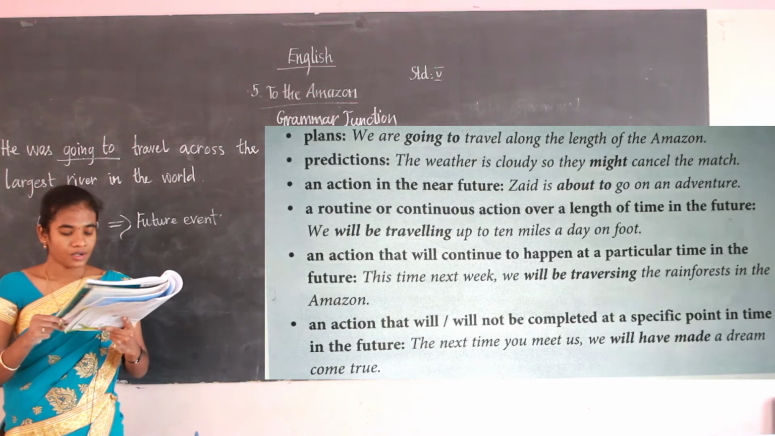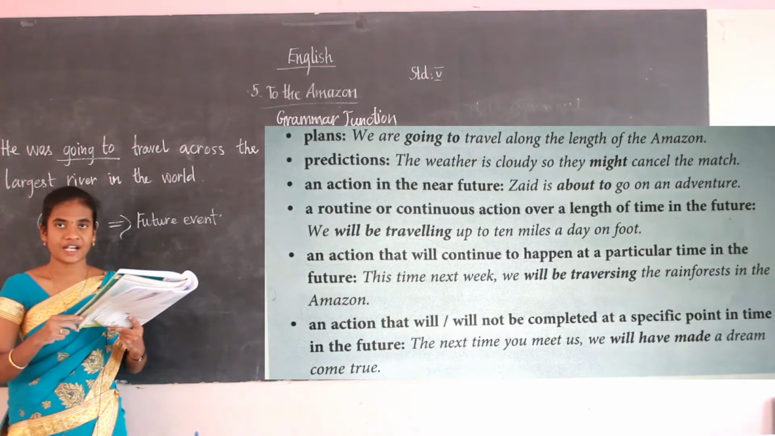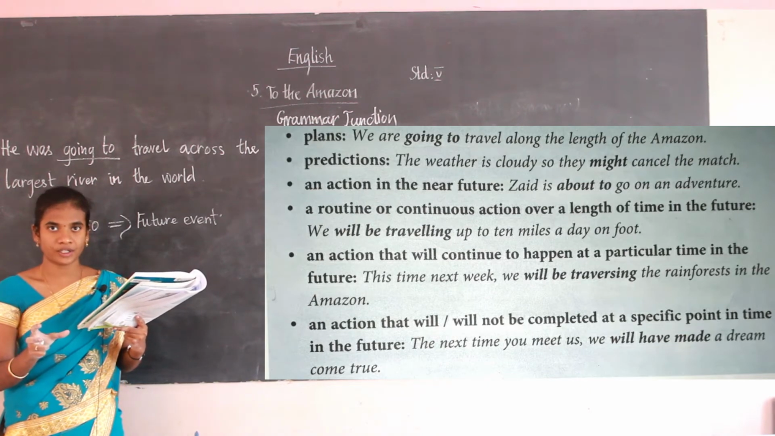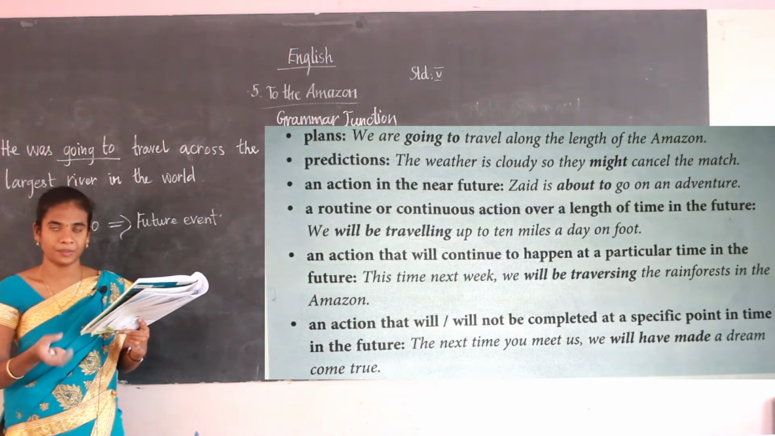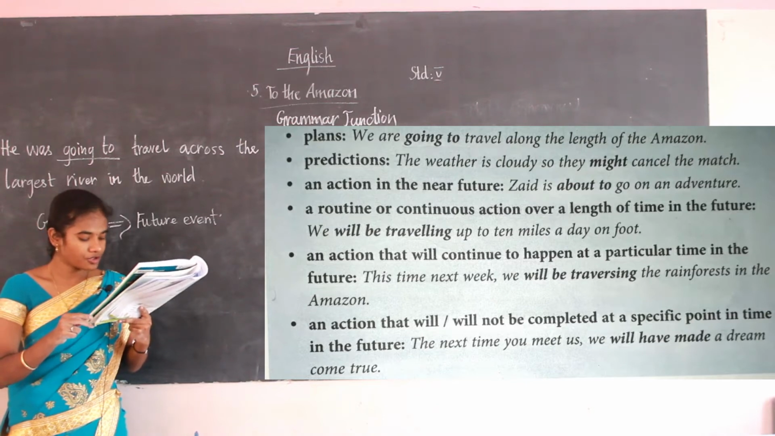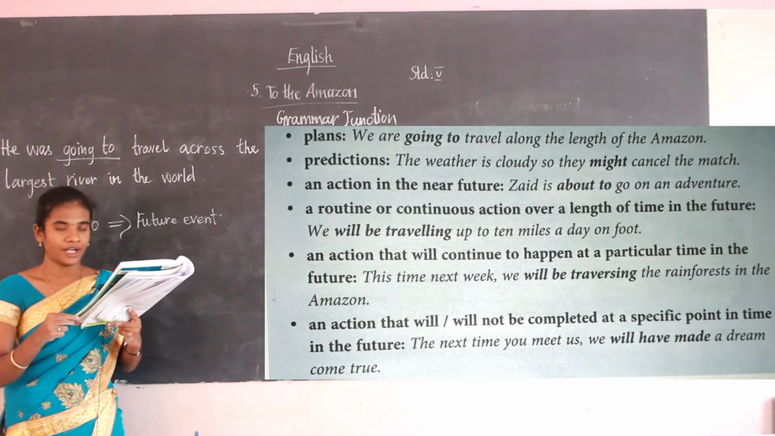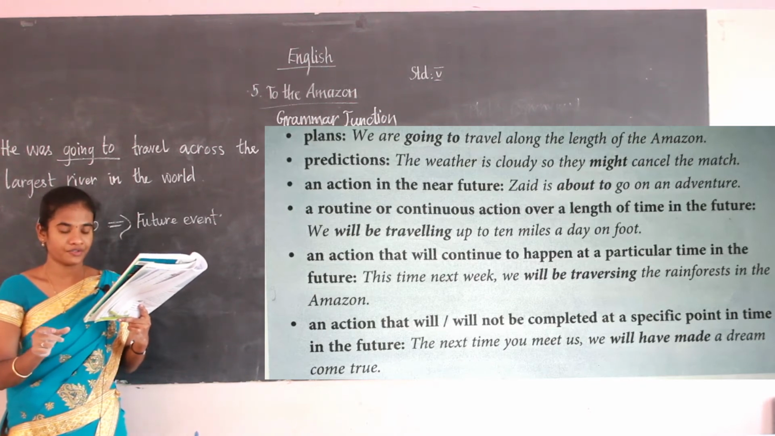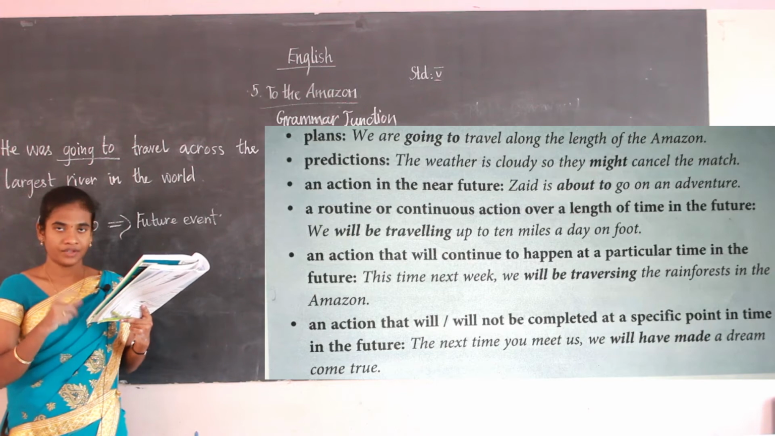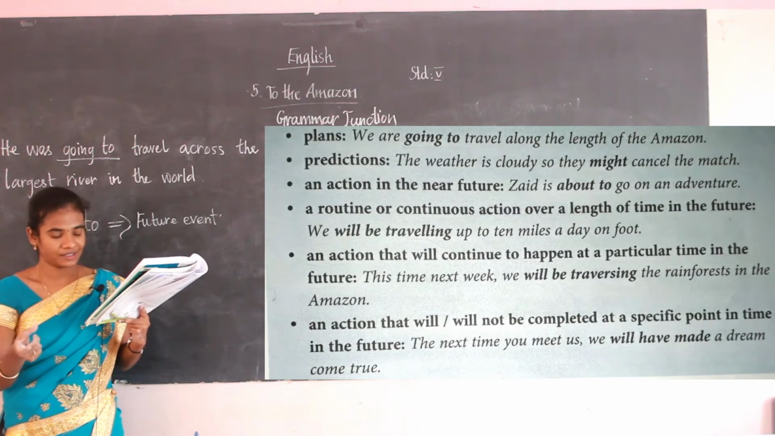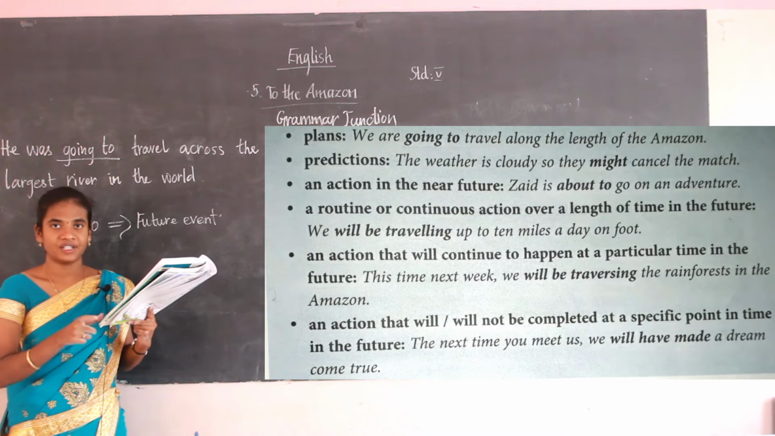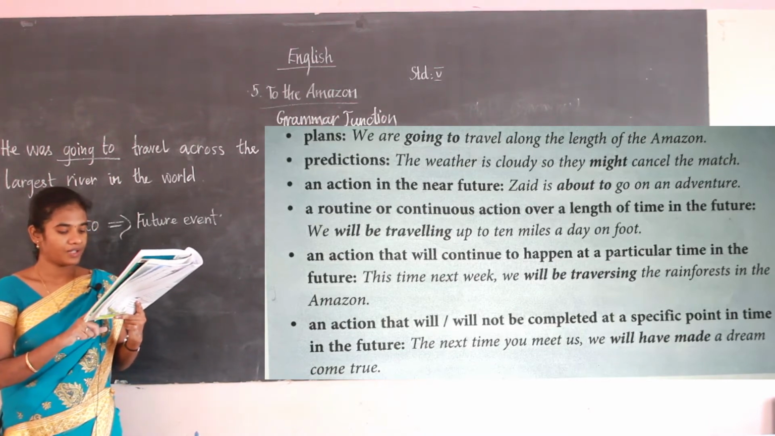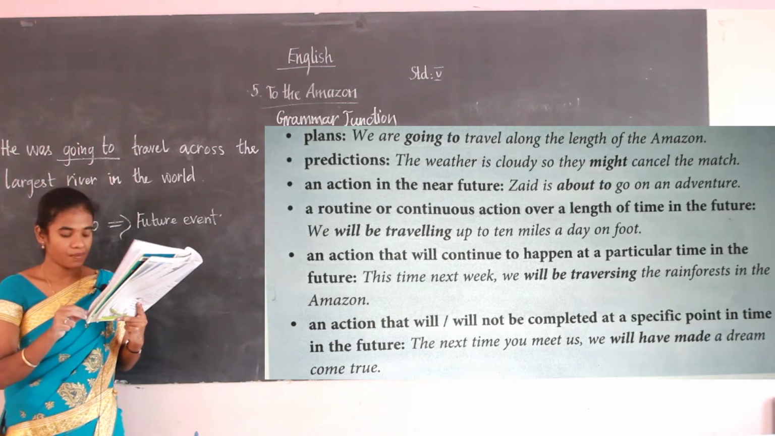So in the future perfect tense, the action will be completed or will not be completed. We don't know that, but at a specific point in time the action will be completed or not. That is known as the future perfect tense. The general form for the future perfect tense is will or shall plus have plus V3. So here we are using will have made. Made is the V3 form. So will have made is the future perfect tense.